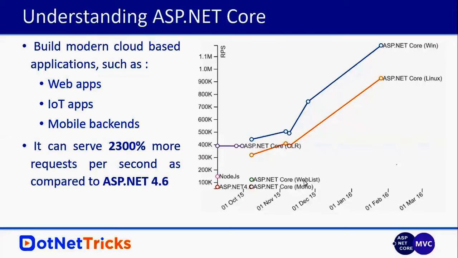You can see how much faster ASP.NET Core is than Node.js as well, because before ASP.NET Core, Node.js was the fastest framework in the market. But there is a huge difference in performance.